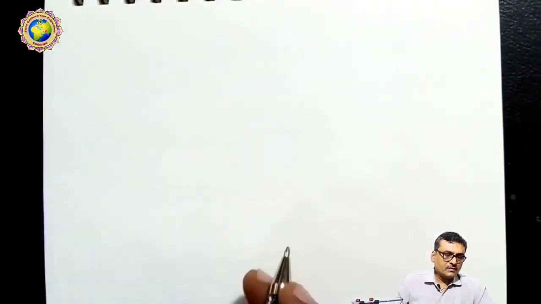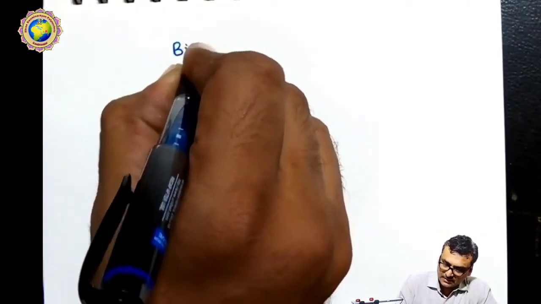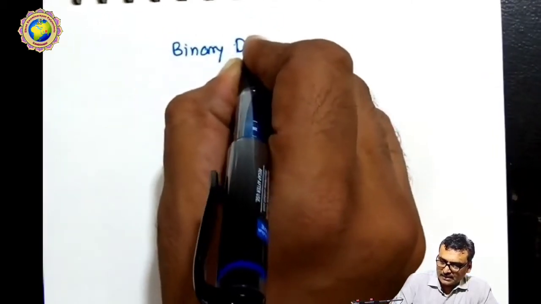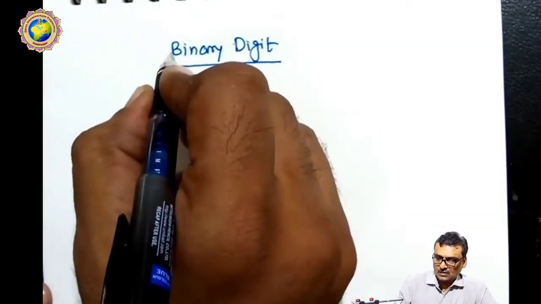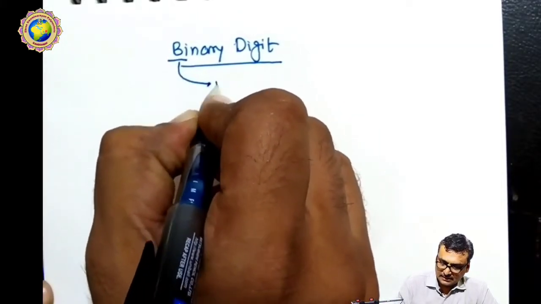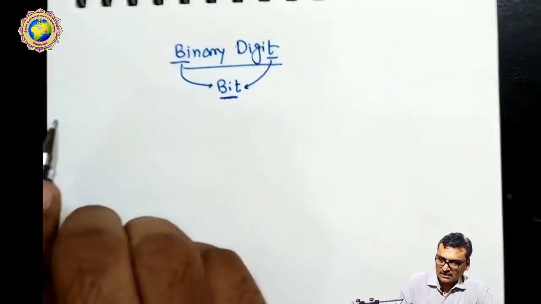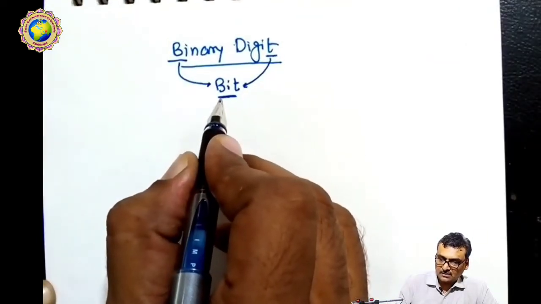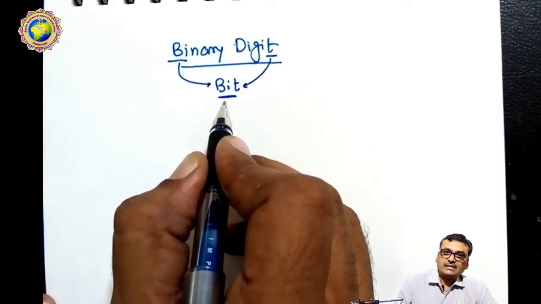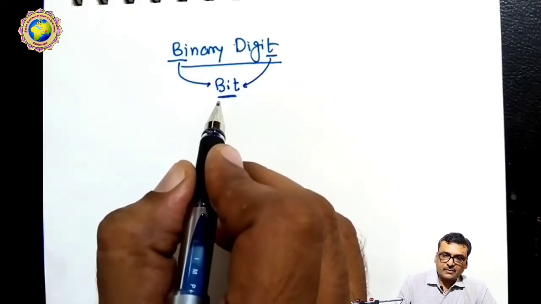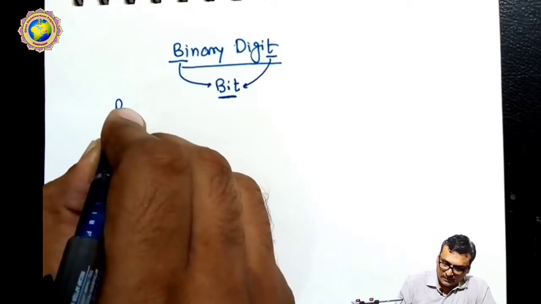Now we also discuss the binary digit. Our next term is binary digit. What is the meaning of binary digit? From binary digit, I take the B and the T, and it is called a bit. Everyone should understand what a bit is and the different measurements of bits.